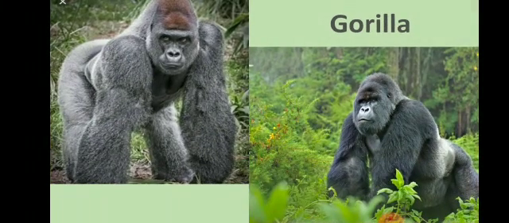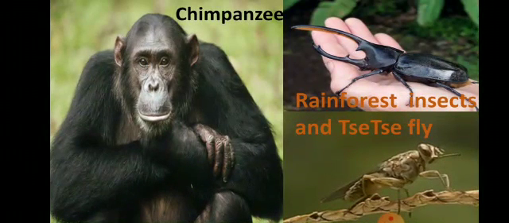Other animals are gorilla, chimpanzee. A variety of insects and flies are found here. These jungles, as they are very dense, are full of a variety of animals, birds and insects. Various types of reptiles and poisonous insects are also found in this equatorial region.